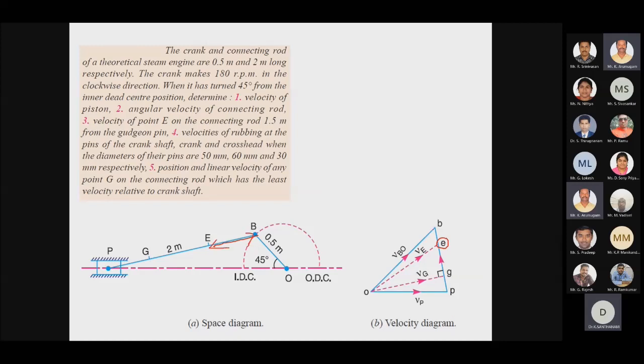Similarly we have to find out the distance small be with the formula for the relative distance between the two points. And the point G, whenever we draw a perpendicular from BP to the fixed point, will have the minimum or least velocity. So that point we have located here.